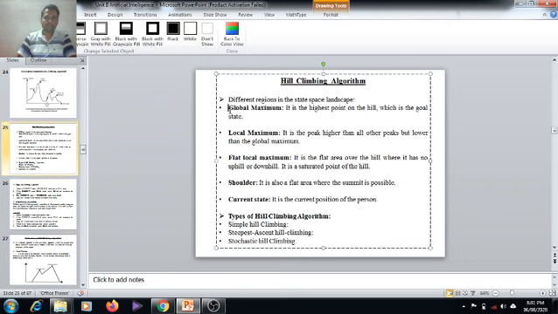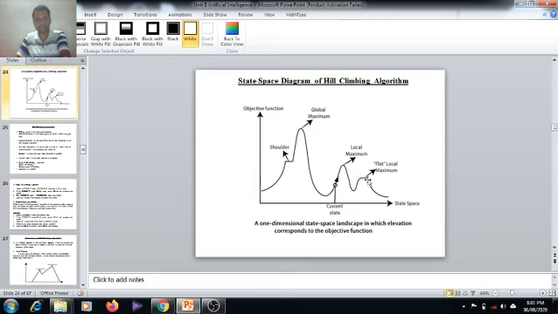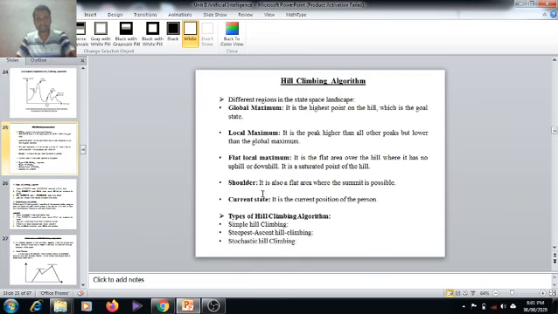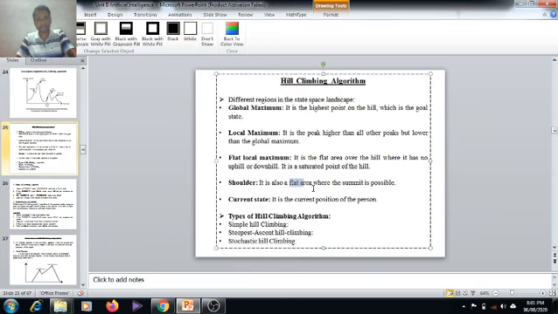So global maximum you understood, it is the highest point on the hill. Local maximum is a peak higher than all the neighboring peaks, but it is not higher than the global maximum, it is lower than the global maximum. Flat local maximum is the flat area over the hill where there is no uphill or downhill. This is the flat local maximum area. Shoulder is also a flat area where a summit is possible. Current state means the current position of the person.